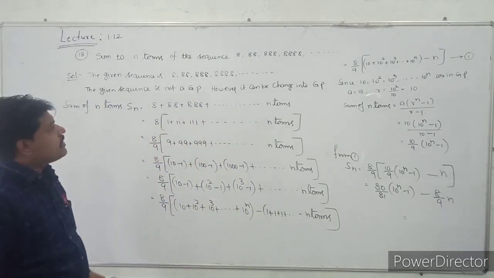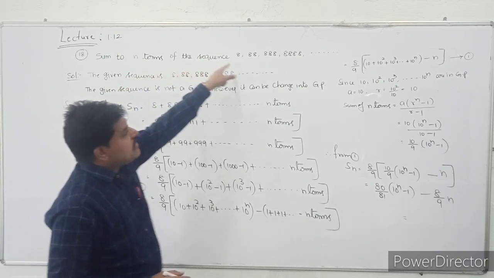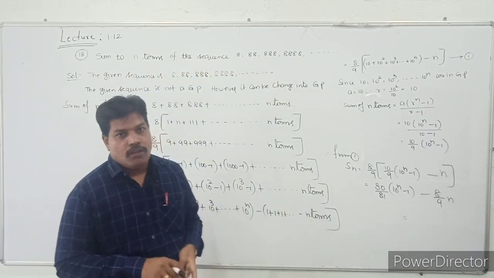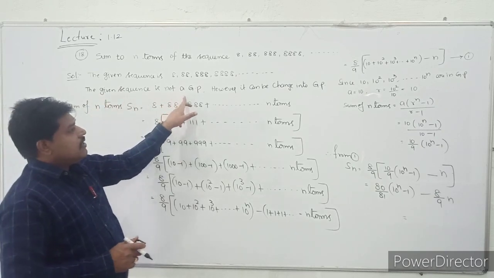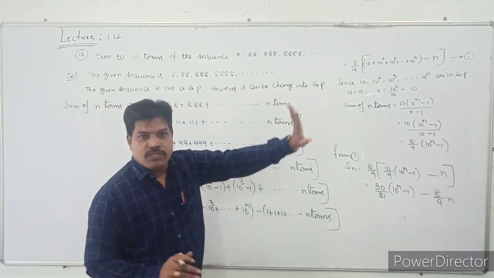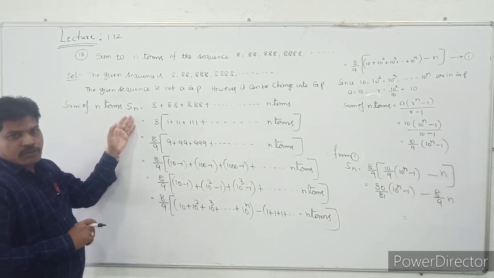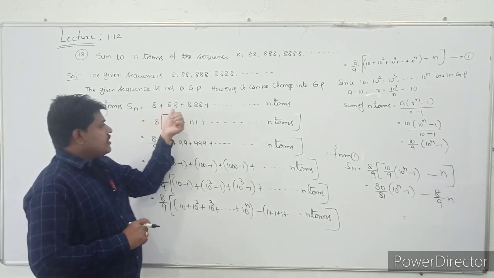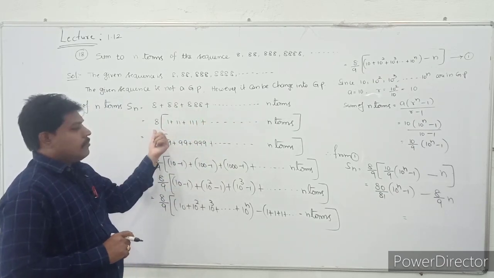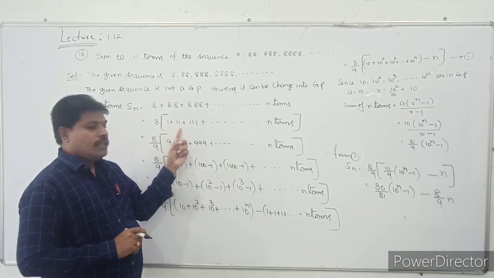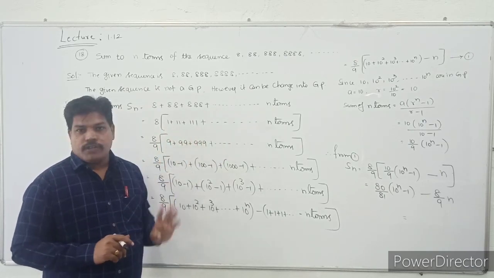So see the question once again, students. The given sequence is not in a GP. However, it can be changed into a GP. How to change the values? First I am taking the sum of n terms, Sn is equal to 8 plus 88 plus 888 and so on to n terms. First take the 8 common. It will go 1 plus 11 plus 111 plus and so on up to n terms.